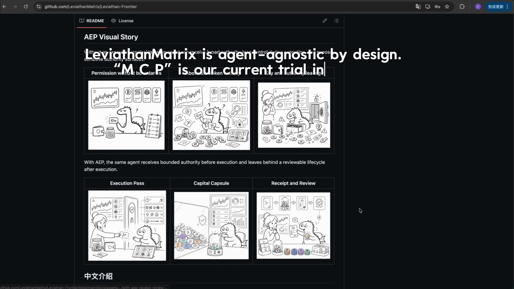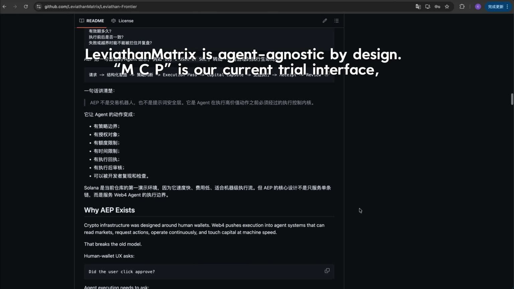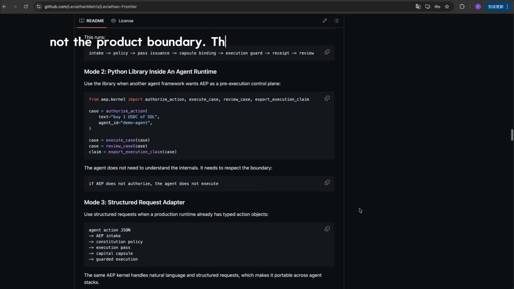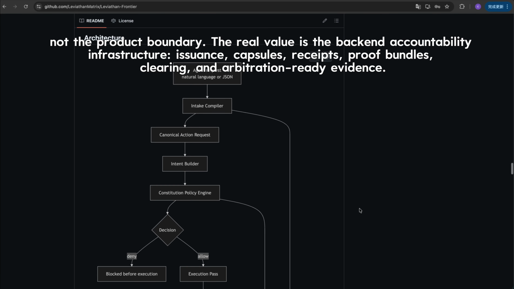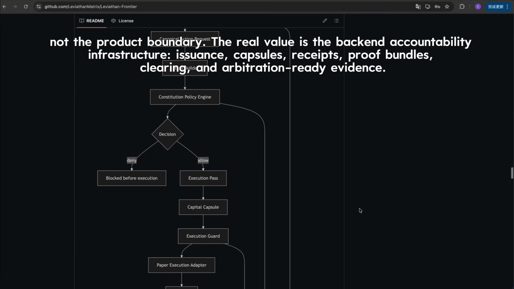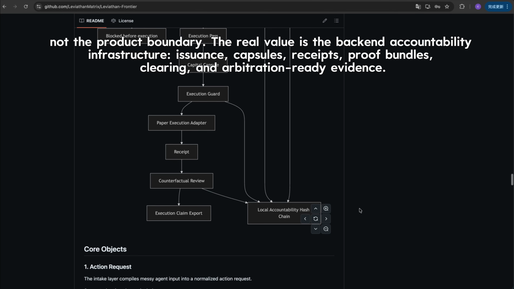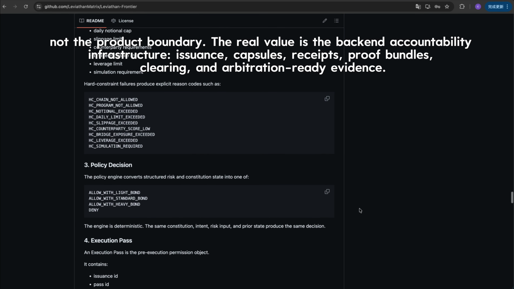Leviathan Matrix is agent agnostic by design. MCP is our current trial interface, not the product boundary. The real value is the backend accountability infrastructure: issuance, capsules, receipts, proof bundles, clearing, and arbitration-ready evidence.